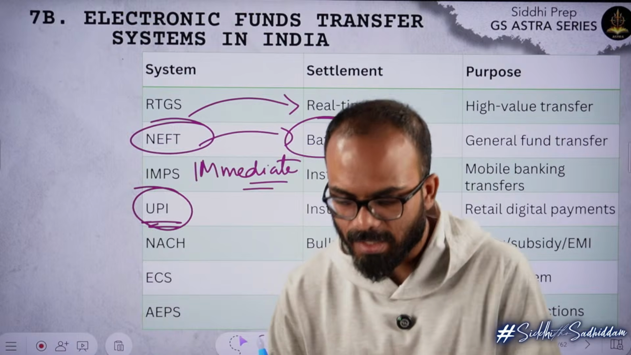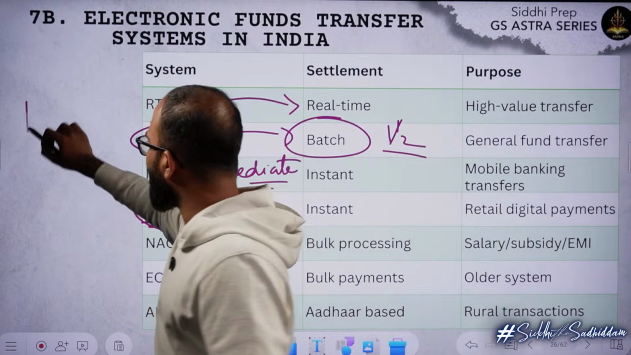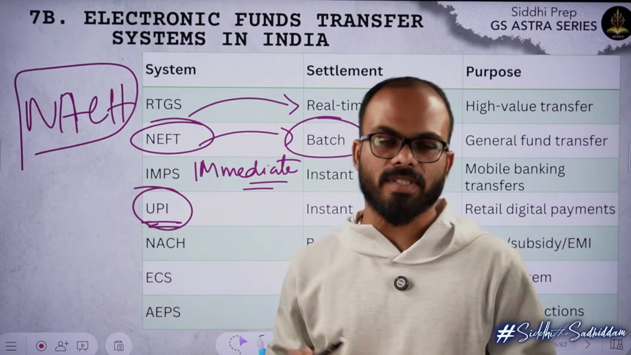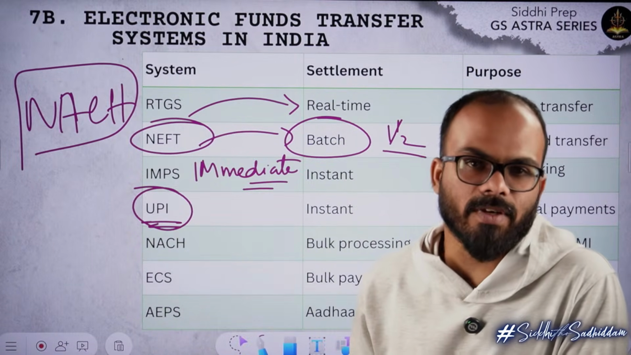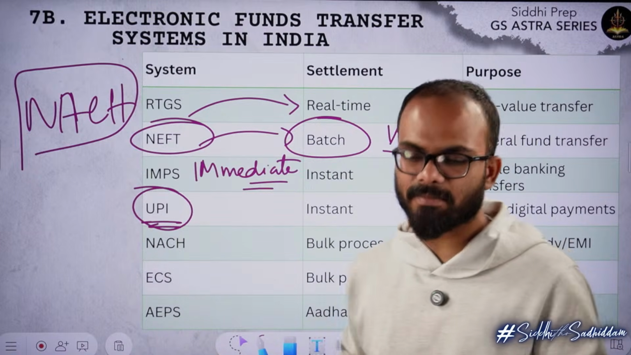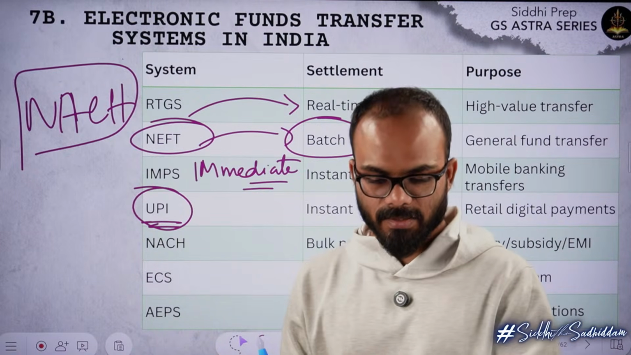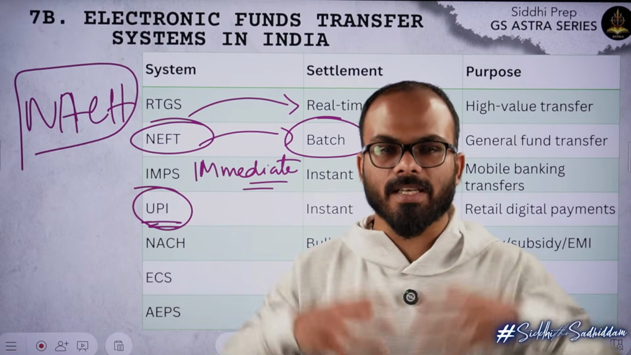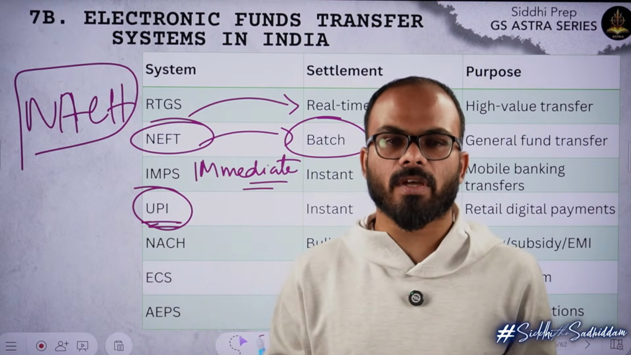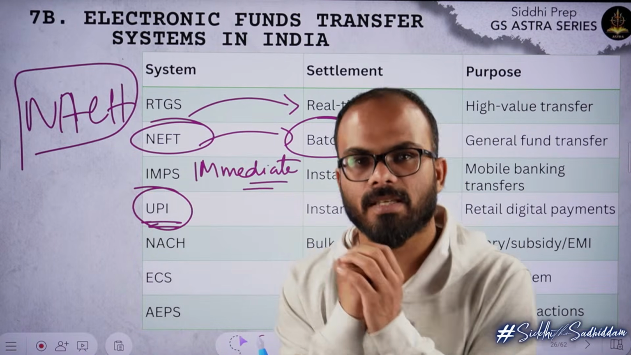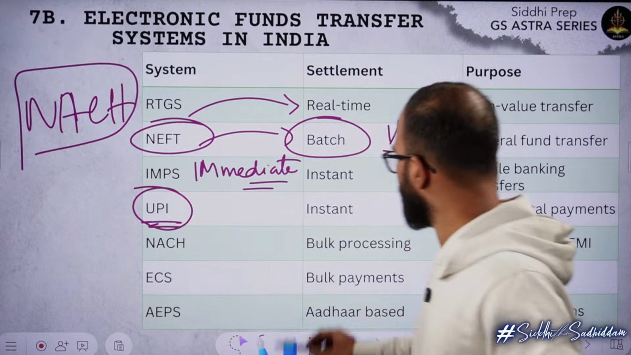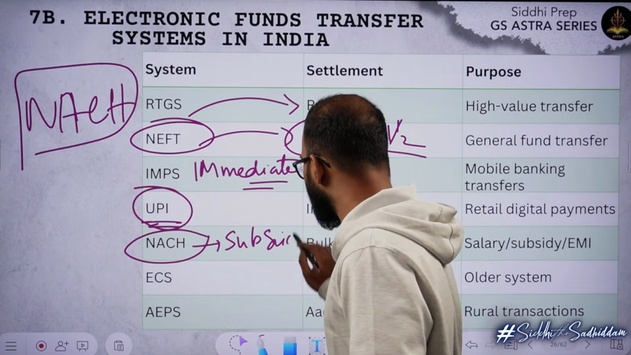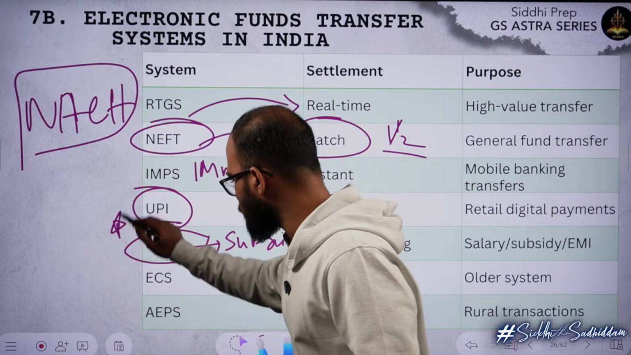Then there is one more thing called NACH, National Automatic Clearing House. National Automatic Clearing House is a scenario where you can use it for bulk transactions. For example, tomorrow you come up with an organization and there are 500 employees in your organization, or let's say the government wants to deliver pension to everybody on the 1st of every month. It's a bulk transaction, right? So for bulk transactions you use NACH. NACH is used for bulk transactions such as subsidies, etc. This is important, they can ask you this in the exams.